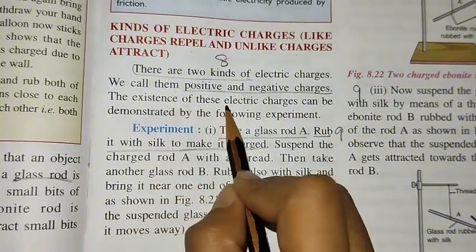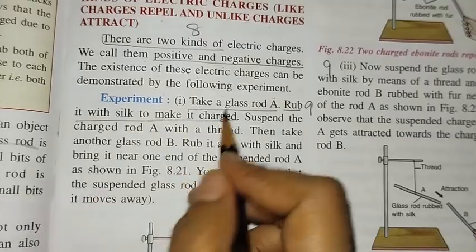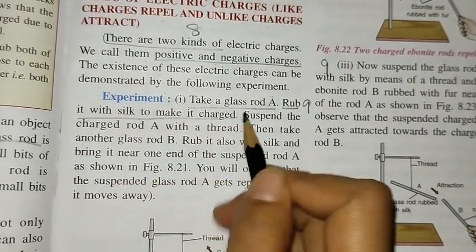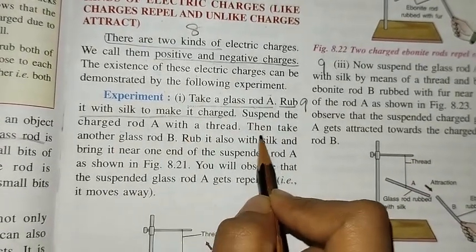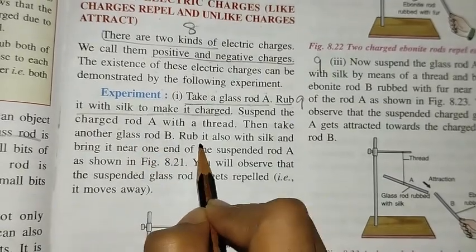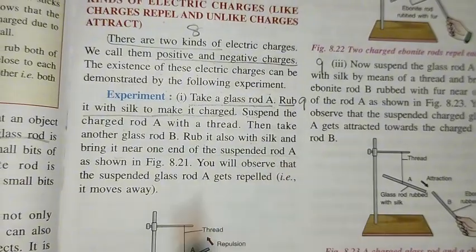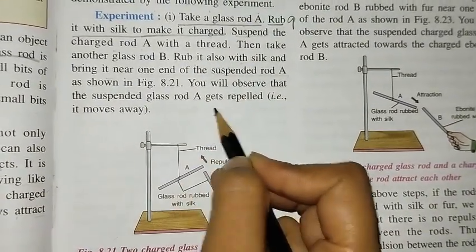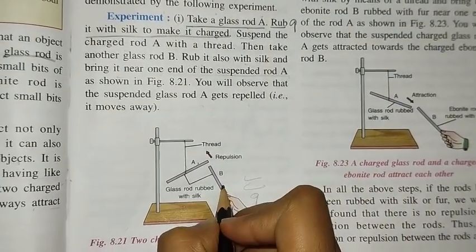The existence of this electric charge can be demonstrated by the following experiment. In step 1, take a glass rod A and rub it with silk to make it charged. Suspend the charged rod A with a thread. Then take another glass rod B, rub it with the silk and bring it near one end of the suspended rod A as shown in figure 8.21. You will observe that the suspended glass rod A gets repelled. Rod A is charged and B is also charged, so they repel each other.